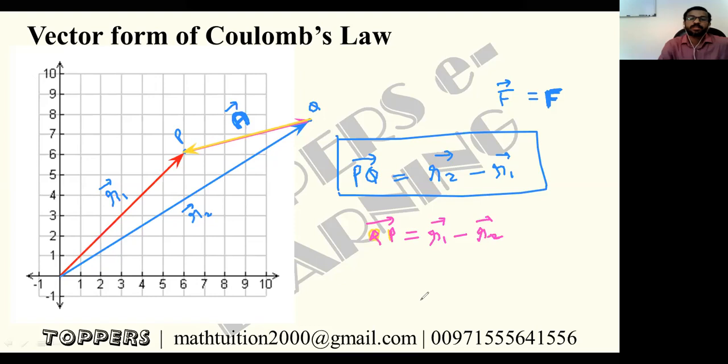So r1 vector minus r2 vector, if it is the QP vector in this direction. Now you have to know another thing, that is the unit vector. What is a unit vector? Unit vector means it will show only the direction. Its magnitude is 1. In Coulomb's law, our formula 1 by 4 pi epsilon 0 q1 q2 by r square, we will keep it as it is. To show a direction, we will use the unit vector. I will explain this next class.